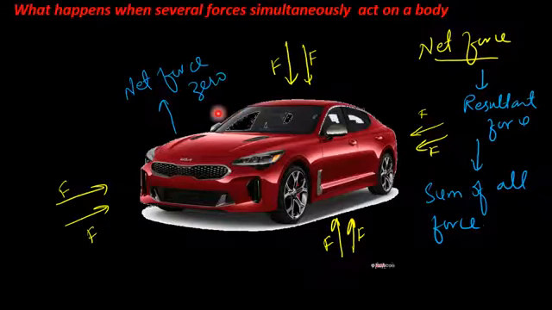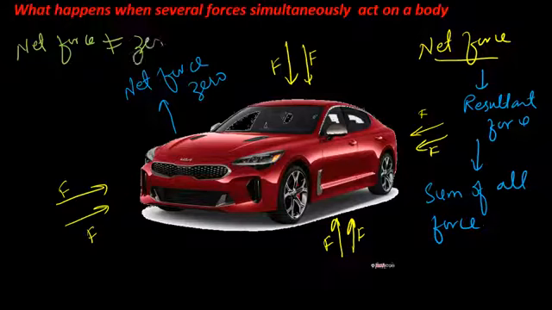As we know, forces always cause acceleration. So whenever the net force is not equal to 0, it will cause acceleration.